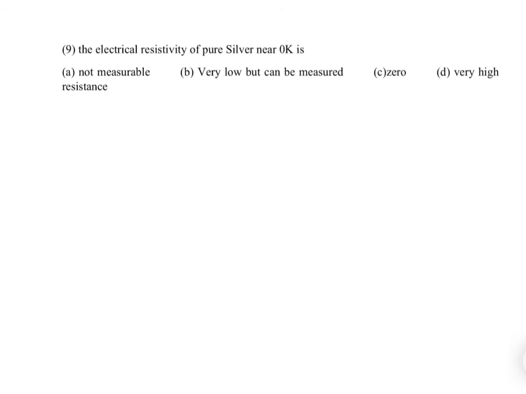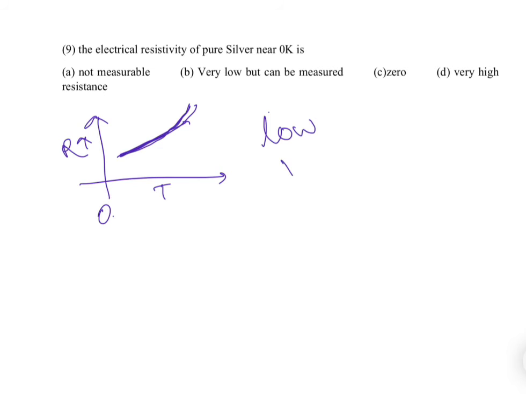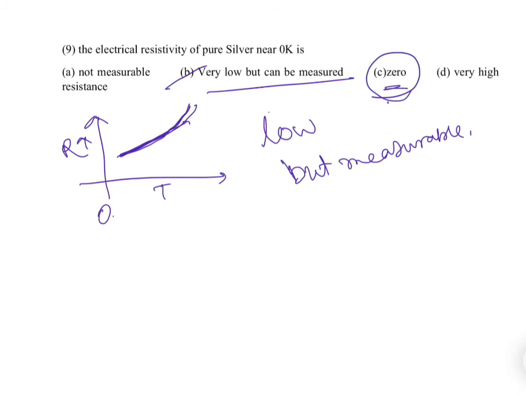It means electrical resistivity increases with temperature, say with a cubic dependence, like that. This is resistivity with temperature in the lower temperature region. Near 0 Kelvin it will be very low but can be measured. So it will be B, not 0. It will have certain values because of that lattice vibration.